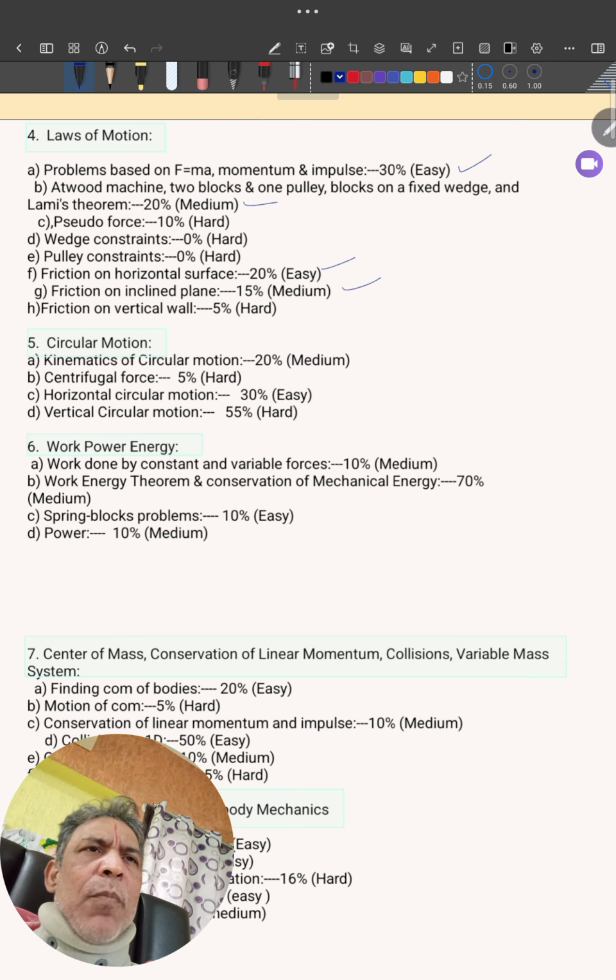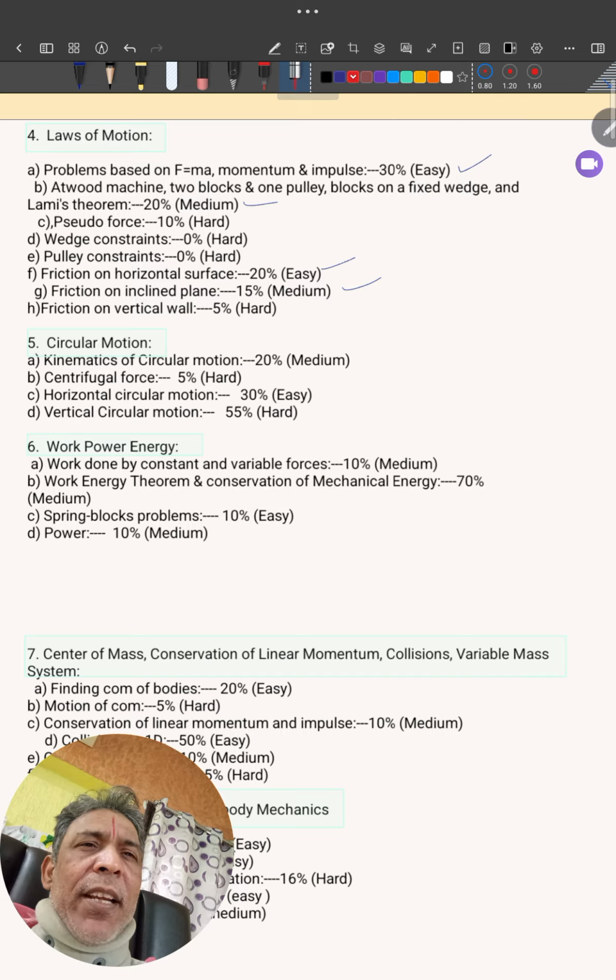Then friction on inclined plane. So together you add up: 30%, 20%, 20%, 15%. How much are you having? 30, 50, 70, and 85. 85% of the chapter is covered by these topics, and they're easy to prepare. So definitely you are going to score more.